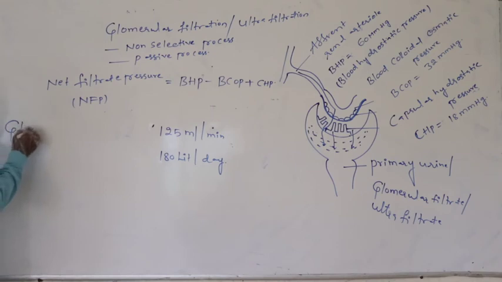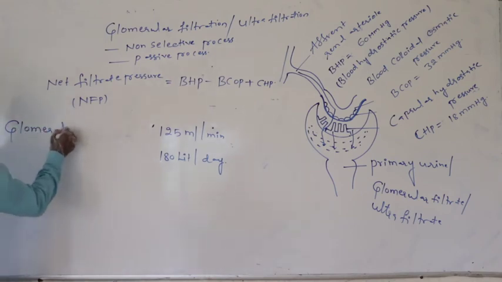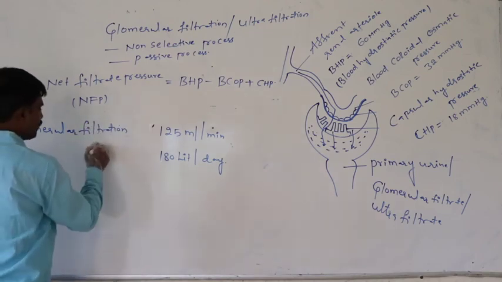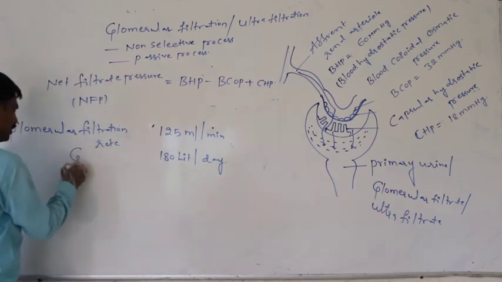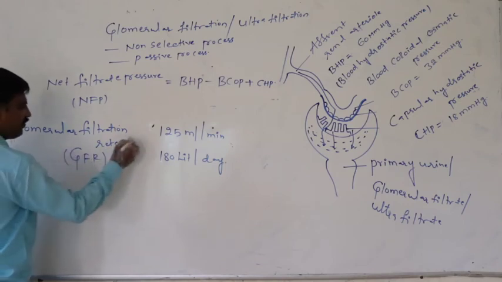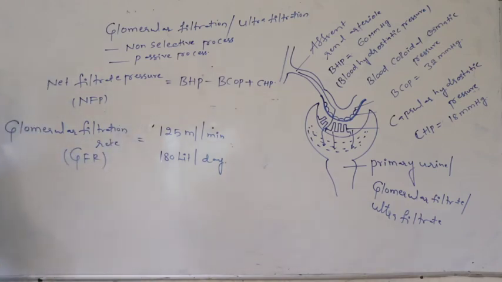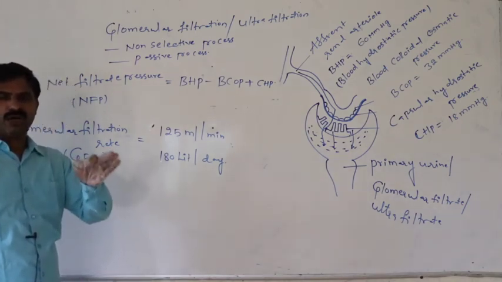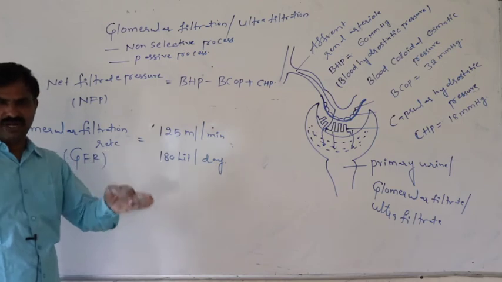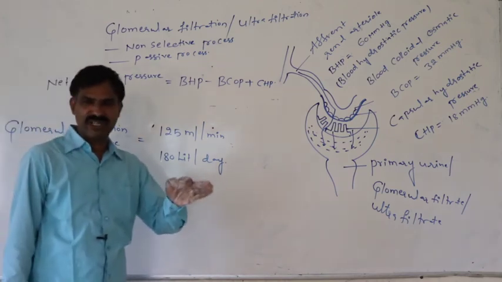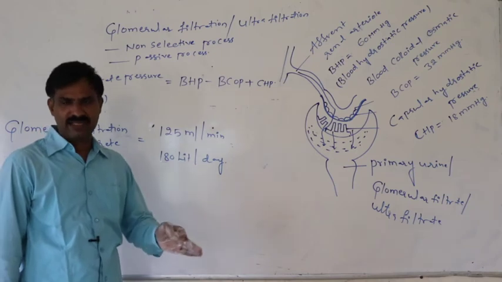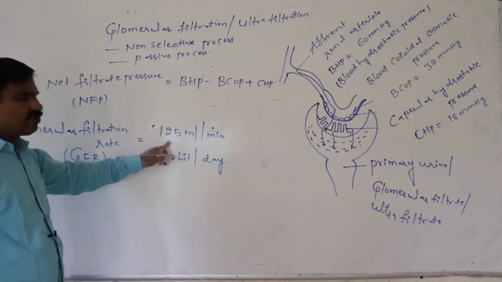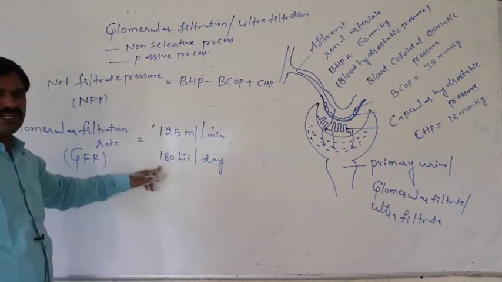This is said to be the glomerular filtration rate, or simply the GFR. Glomerular filtration rate means how much primary urine is formed in both kidneys per minute or per day. It is equal to 125 ml per minute, or 180 liters per day.